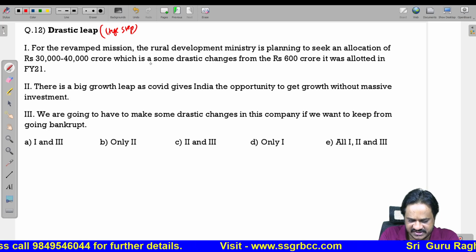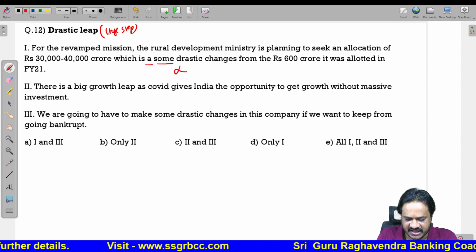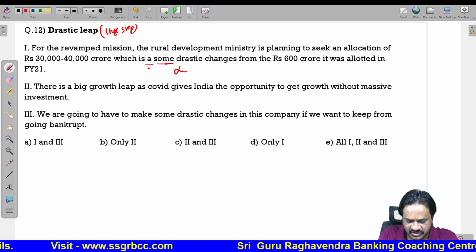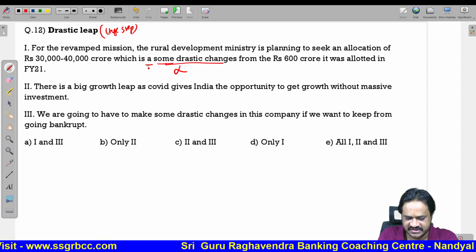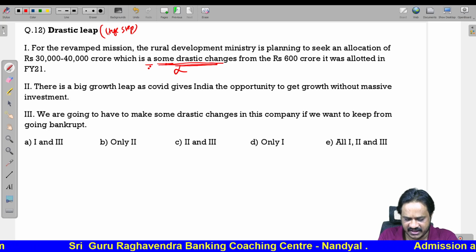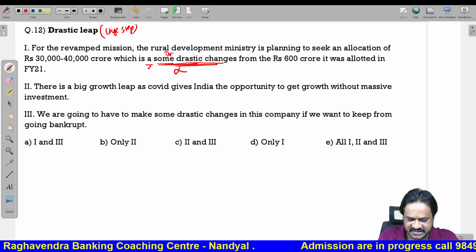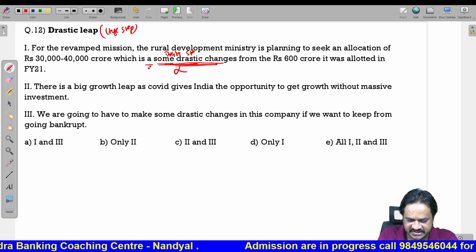See this sentence carefully. After a, some is used, which is incorrect. After a, we should not use some. A is singular, some will be used for plural. So here it is not correct. So what we have to use is a drastic leap.